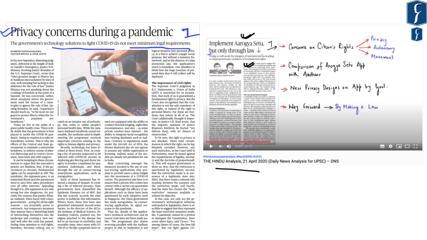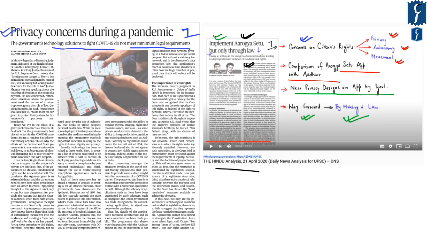In that news analysis we discussed concerns about citizens' rights with respect to the Aarogya Setu app, concerns with respect to privacy, autonomy as well as movement, and a comparison of the Aarogya Setu app with Aadhaar, as there is no legal sanction for the Aarogya Setu app, and the app uses information from a person's mobile phone without any legal sanction. Further, we also discussed new privacy designs on the app by the government, and a way forward provided in the article, whereby it mentioned that there is a need for a law in order to implement the Aarogya Setu app.